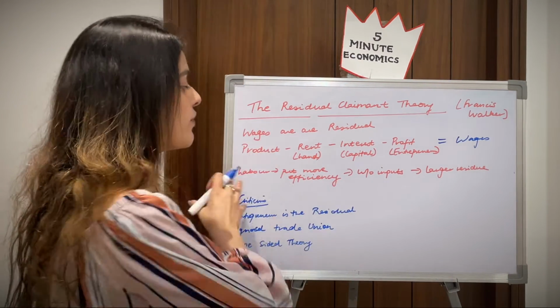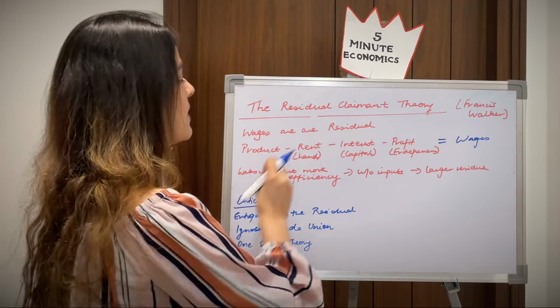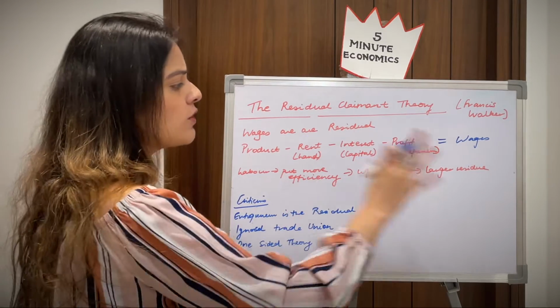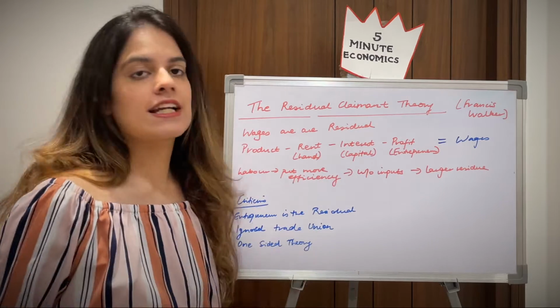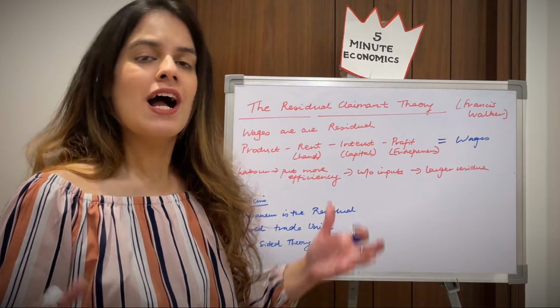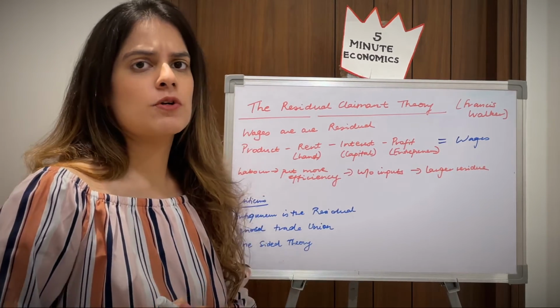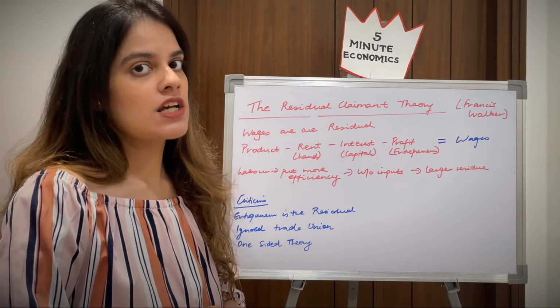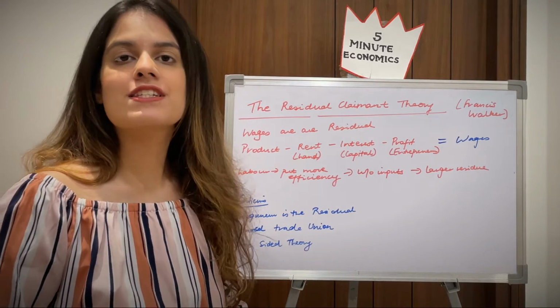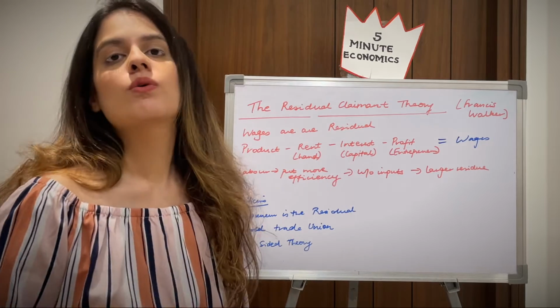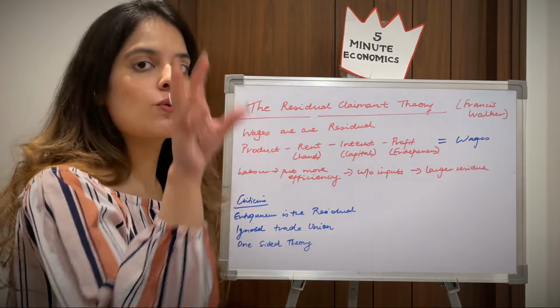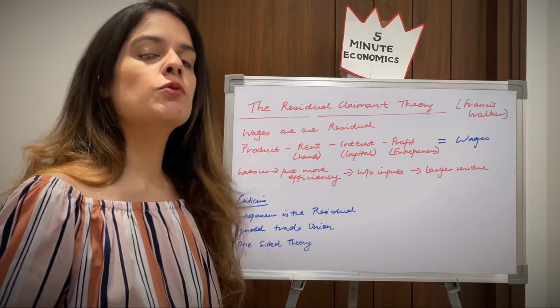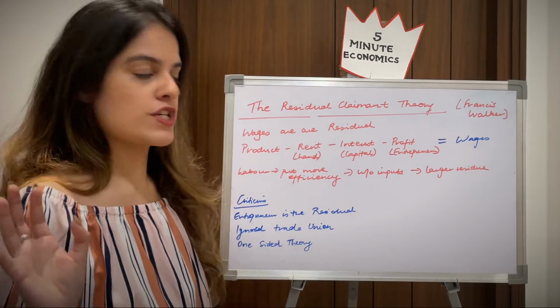He said that the brighter side of this theory is that if labor puts in more efficiency without an increase in the inputs, definitely they can get a larger portion of the residue. Again, this theory was also criticized because in general, guys, labor is not the one who gets the residue, but it is the entrepreneur who gets the residue. Whatever is left over is that profit which the entrepreneur gets. Labor always gets his wages.